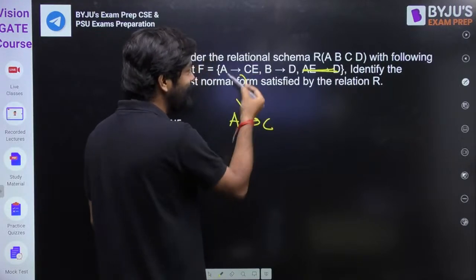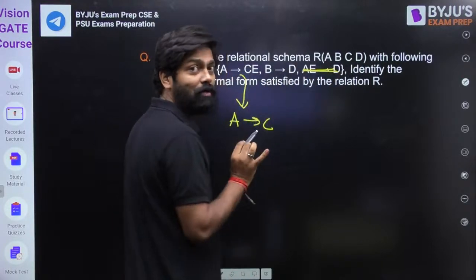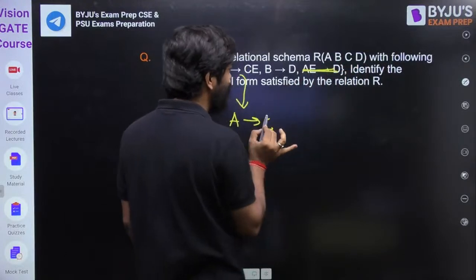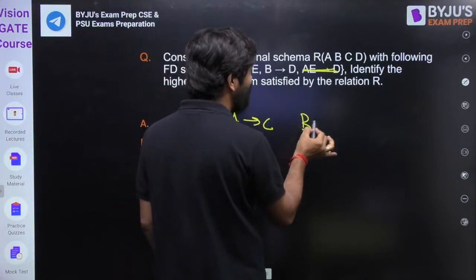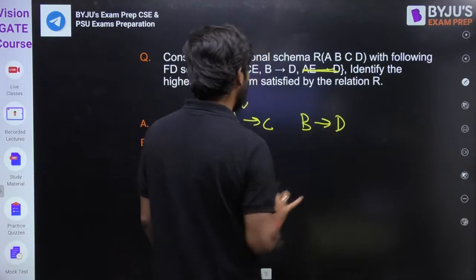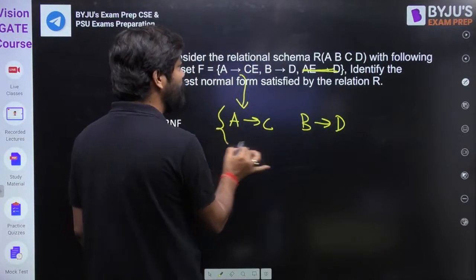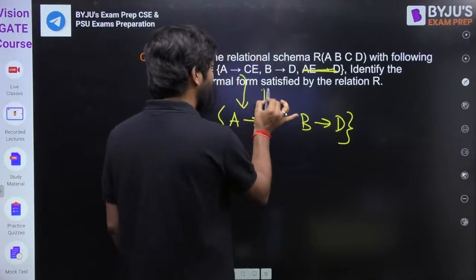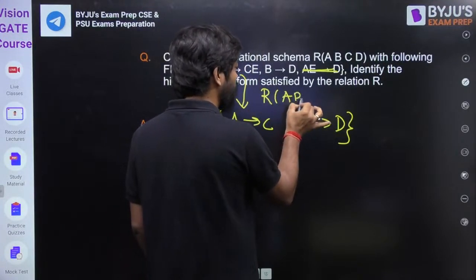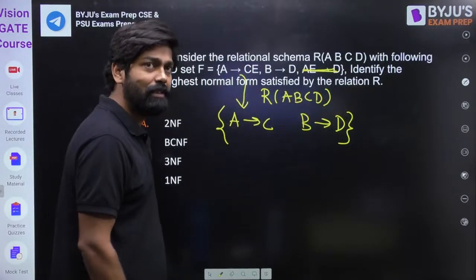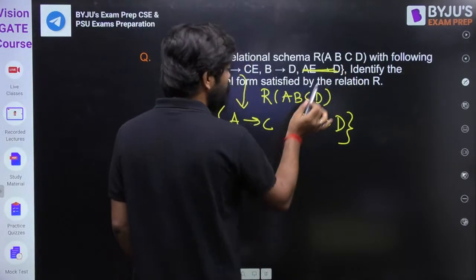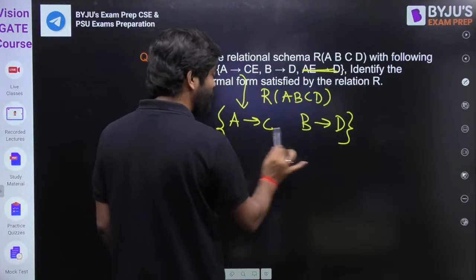A goes to E is irrelevant to us according to this schema, because we have only A, B, C, D here. So here we have only A to C, and here we have only B to D. Are you getting my point? We have only two FDs. And the relation we have is A, B, C, D, because in the relational schema, E is not given. So if E is not given, there is no meaning of E in the FD.